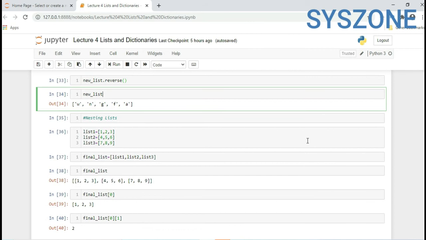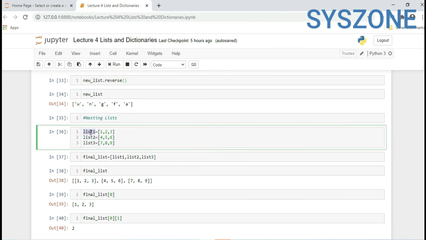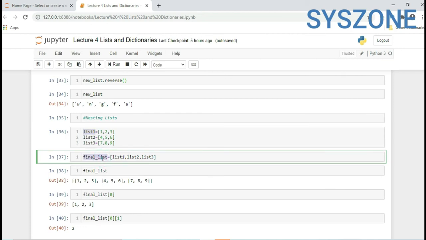Now nesting of a list. Inside a list we can create another list also. So it also supports the nesting feature. We have three lists, list 1, list 2, list 3. Values are 1, 2, 3, 4, 5, 6, 7, 8, 9. We are creating another list, final underscore list, and providing all three lists.